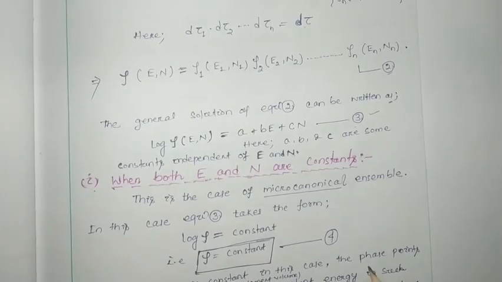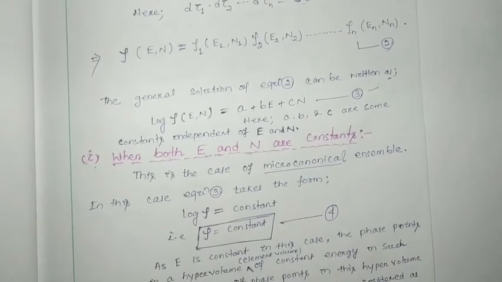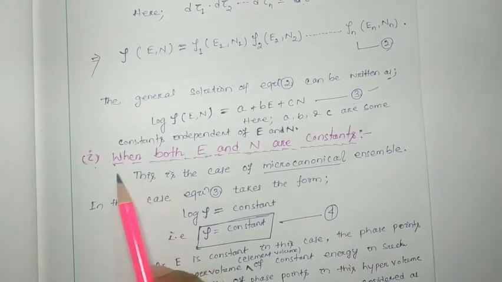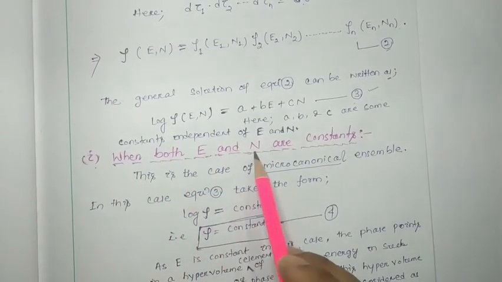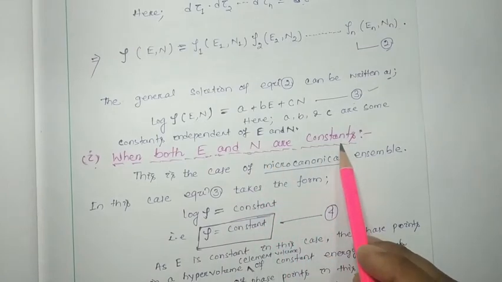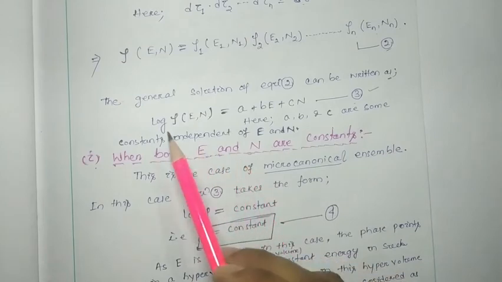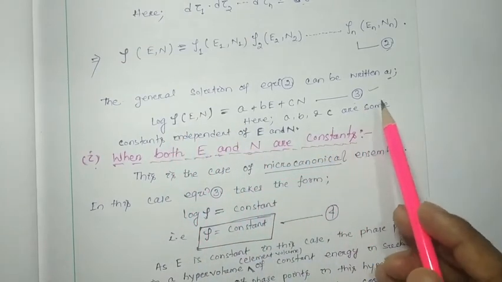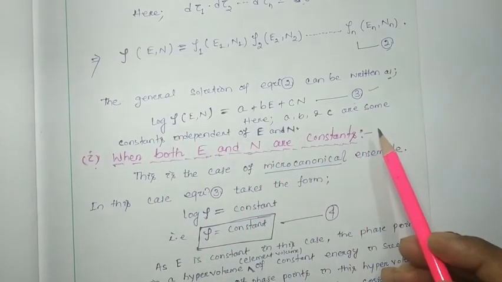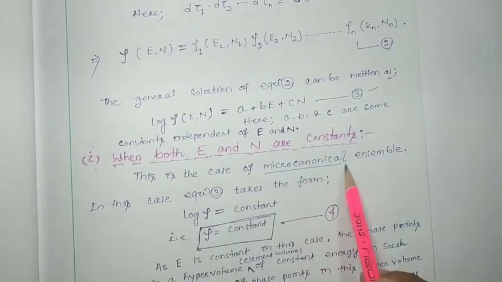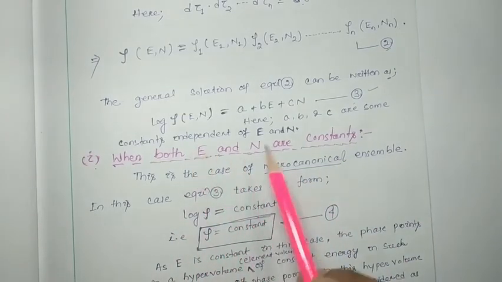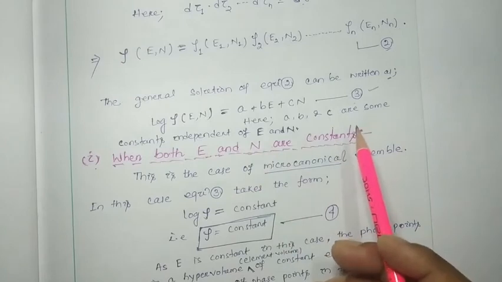Now we have to consider different cases. For the first case, when both E and N are constants, what will be log rho for equation 3? This is the case of the microcanonical ensemble, where total energy and total number of particles are constant.